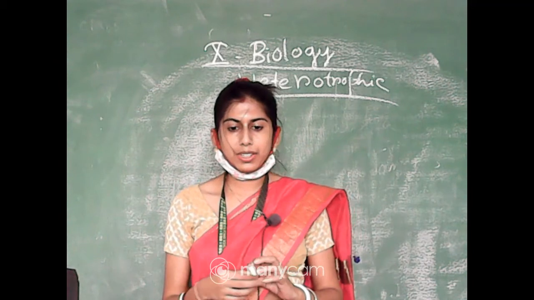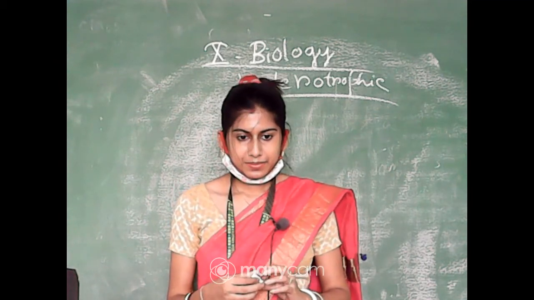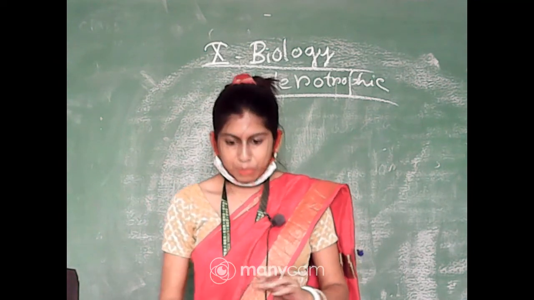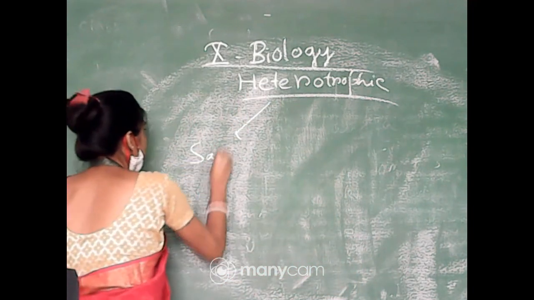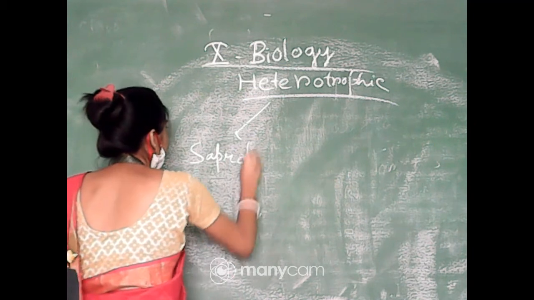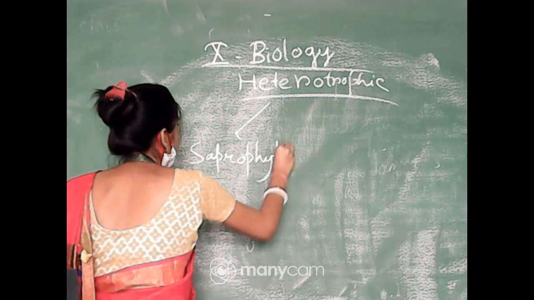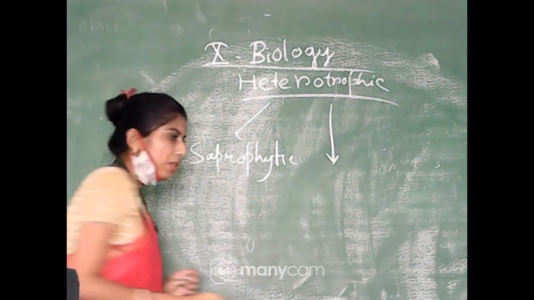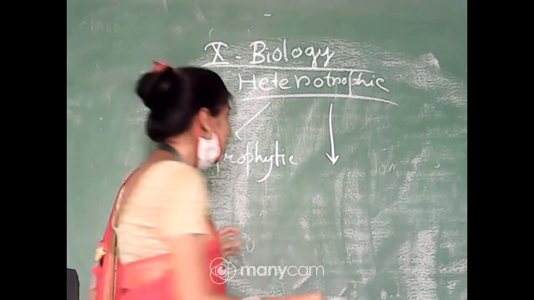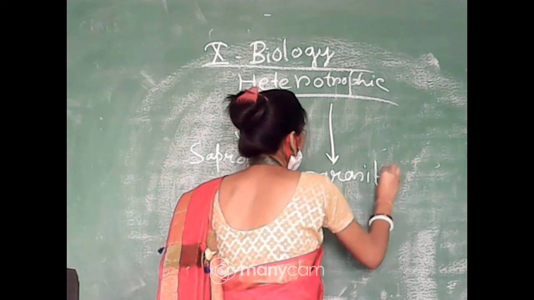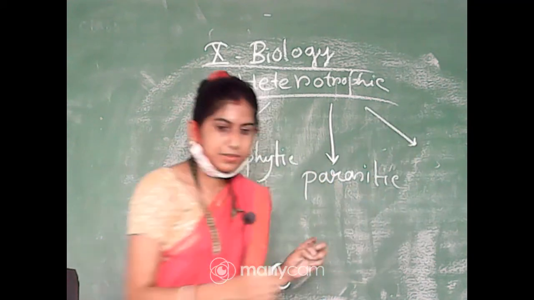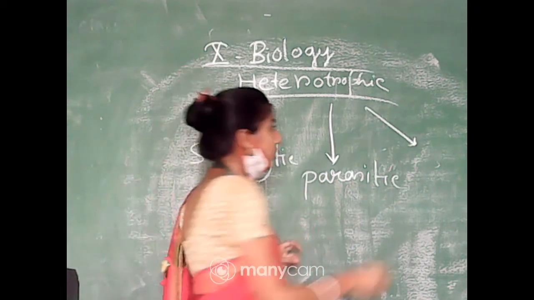Saprophytic, okay. I will write it down again. Saprophytic. Second one, parasitic, very good. And the third one, holozoic, very good.